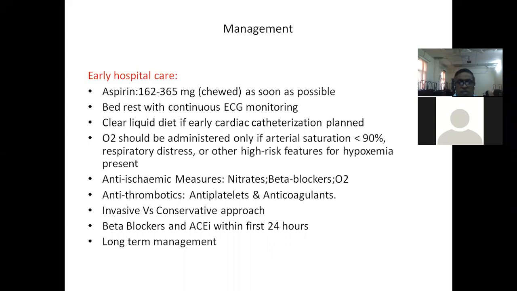Then high intensity statins, beta blockers and ACE inhibitors, ACE or ARBs, started preferably within 24 hours and up titrated. Symptom limited exercise, diet, and weight management, and management of risk factors. So these are the important things about long-term management.